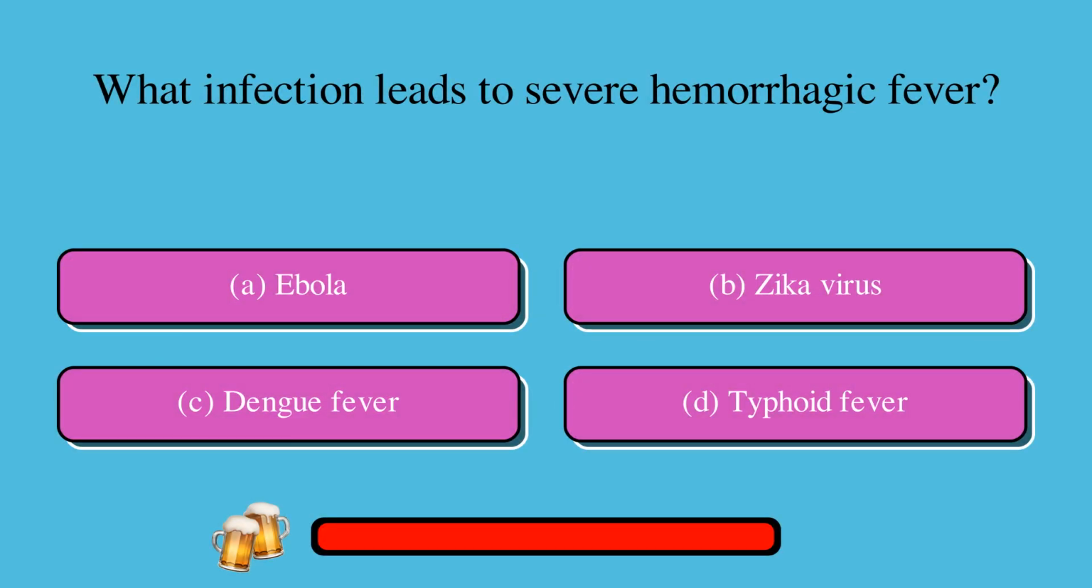What infection leads to severe hemorrhagic fever? A. Ebola, or B. Zika virus, or C. Dengue fever, or D. Typhoid fever? The correct answer is A. Ebola.